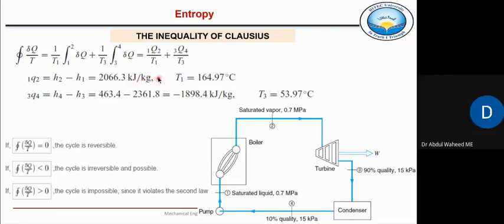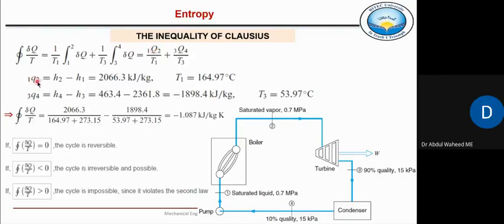So let's consider the case of 1 kilogram of a substance. Now by putting values in this equation, this is the heat transfer in the boiler, 1Q2, just this one. Similarly, 3Q4, this one, H4 minus H3. By putting values, this term comes out to be a negative number, right?